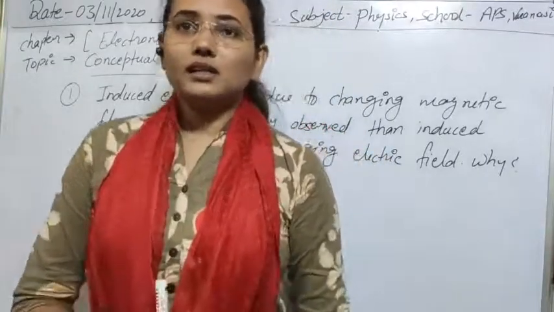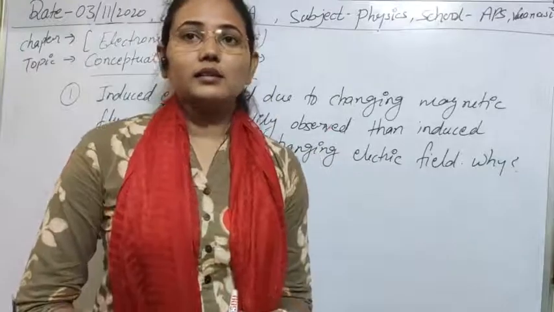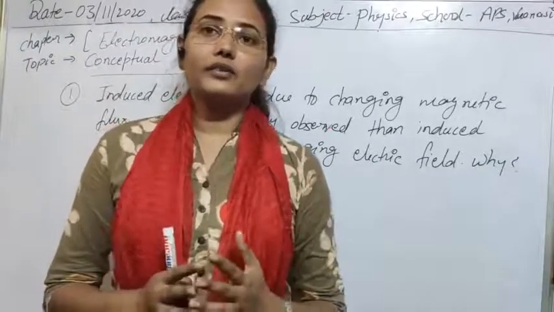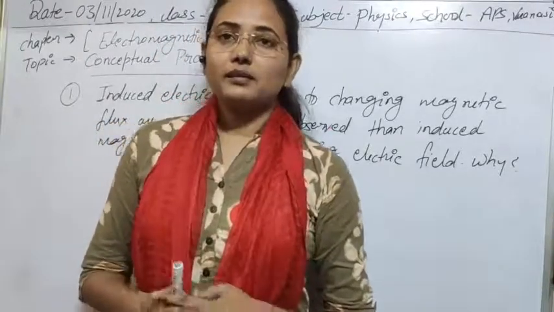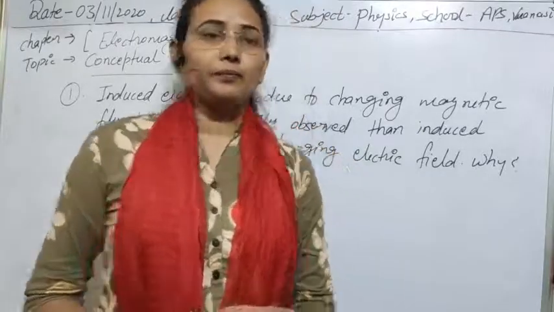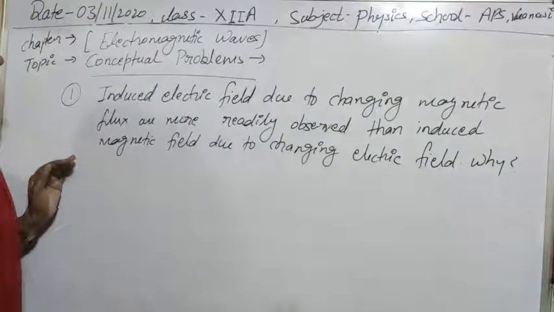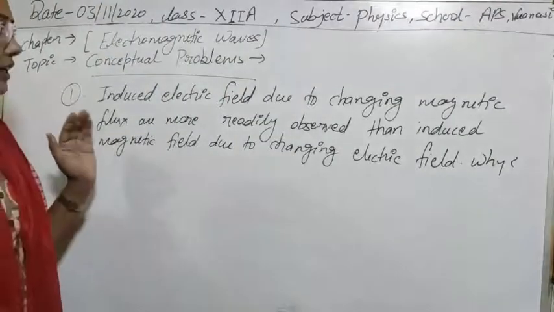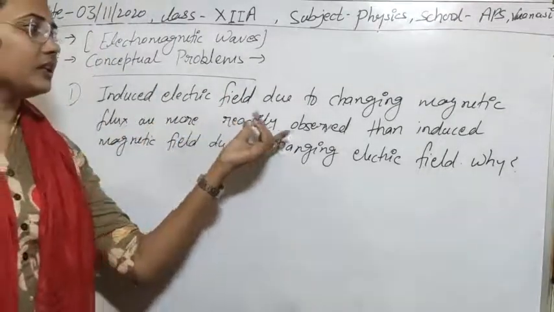The first question I have taken is related to displacement current, which you have also seen in Maxwell's fourth equation. The question is: induced electric field due to change in magnetic flux is more readily observed.